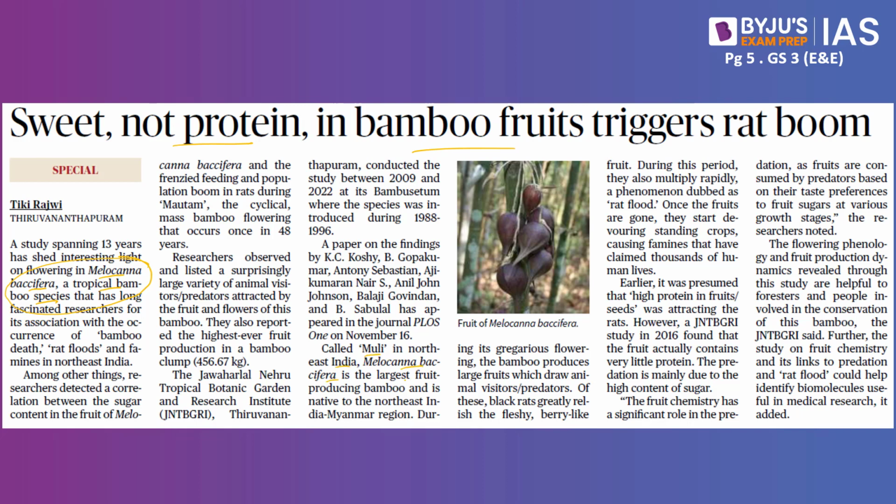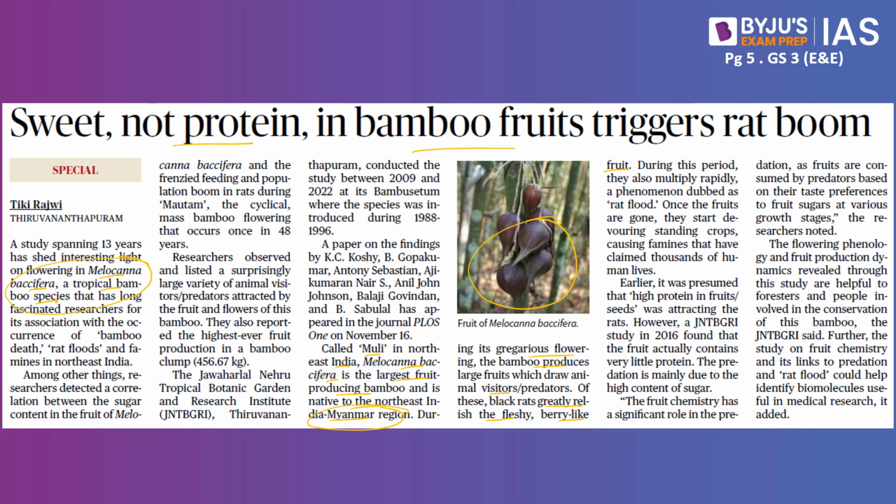Melocanna baccifera is the largest fruit producing bamboo and is native to the northeast India Myanmar region. During its gregarious flowering, the bamboo produces large fruits, as shown in the image, which draw animal visitors. Of these, black rats greatly relish the fleshy, berry-like fruit.